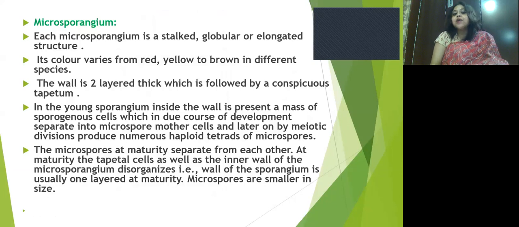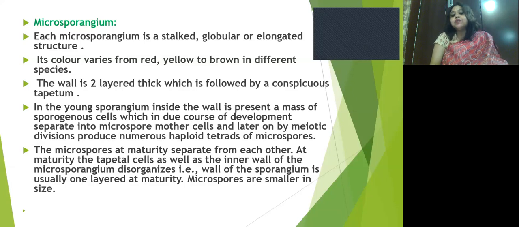In the young sporangium, inside the wall, a mass of sporogenous cells is present, which in due course of development separates into microspore mother cells. Later a meiotic division takes place and produces numerous haploid tetrads of microspores.